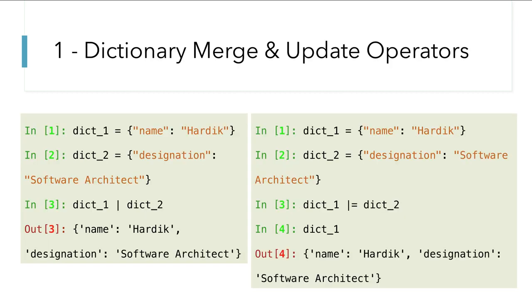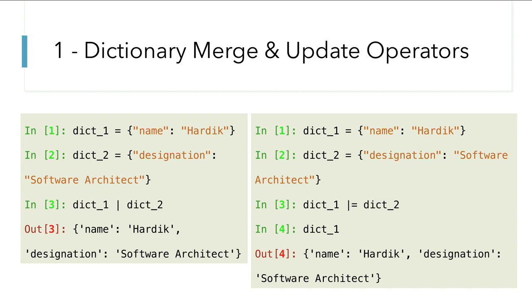Dictionary merge and update operators. In Python 3.9 they have introduced two operators. One is for merging two dictionaries and the second is for updating the existing dictionary. On the left side of this slide, you can see there are two dictionaries. One dictionary where I have just a name, one key, and you can consider this as personal information of the person. And the second dictionary has professional information of the person.